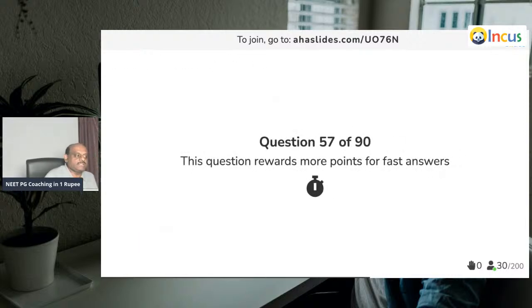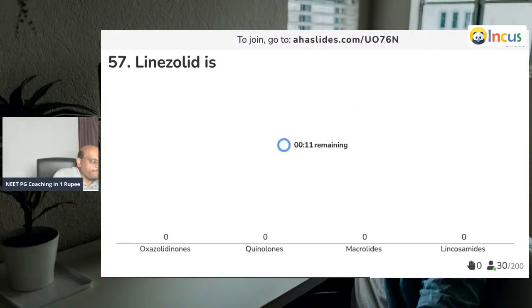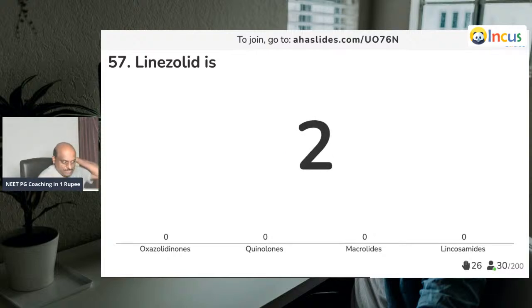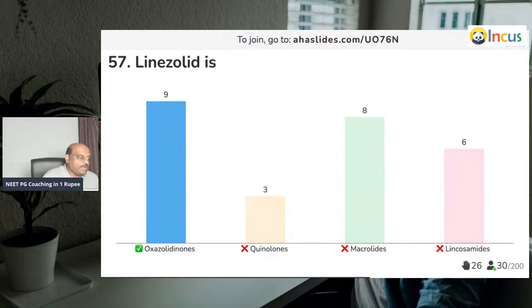Question number 57. Linezolid. What is the class of agents linezolid belongs to? There are 3 newer classes, doctor. Cyclic lipopeptides, daptomycin. Then glycylcyclines, which is tigecycline. And oxazolidinones, which are linezolid, which is active against gram-positive bacteria, including MRSA and also vancomycin-resistant strains.